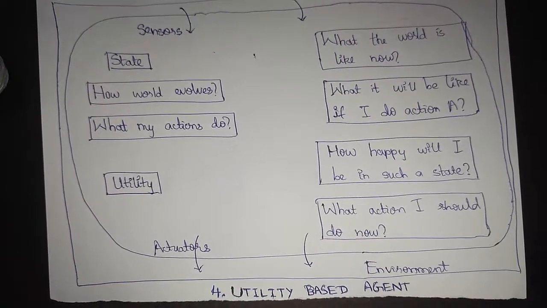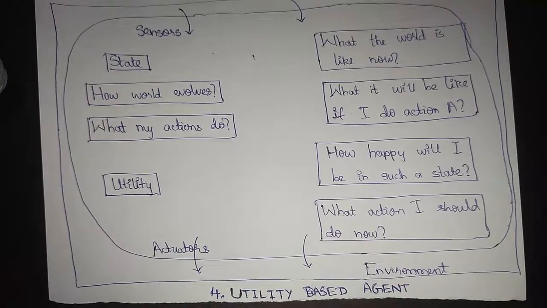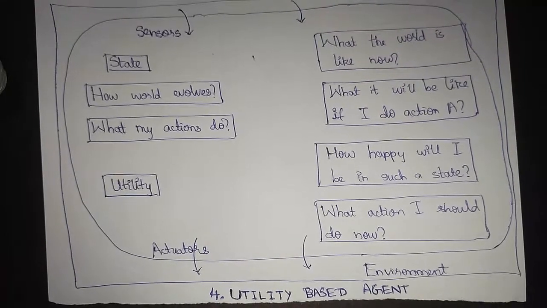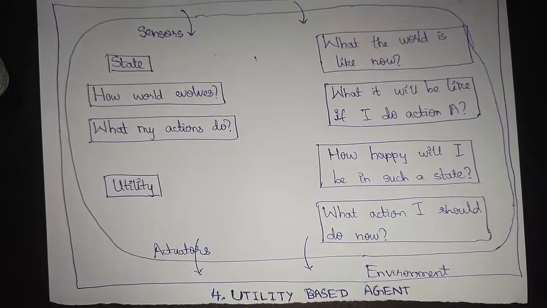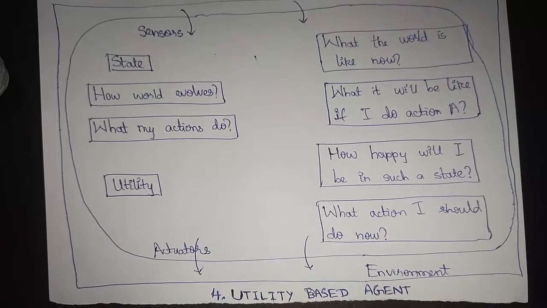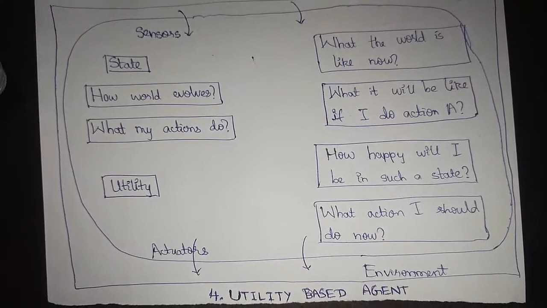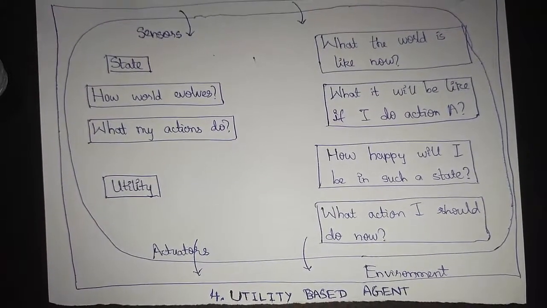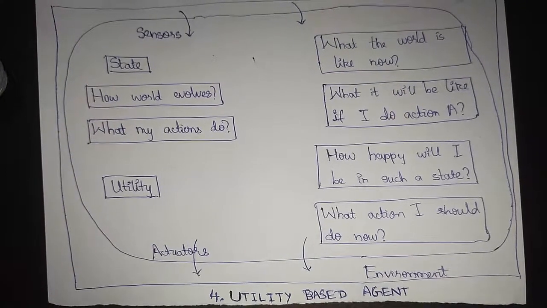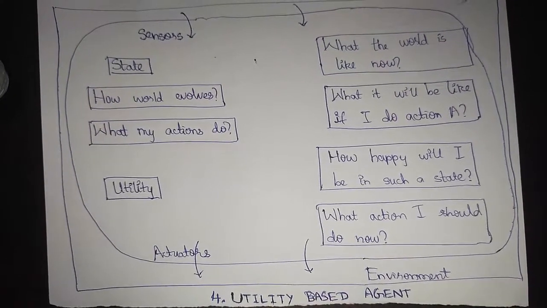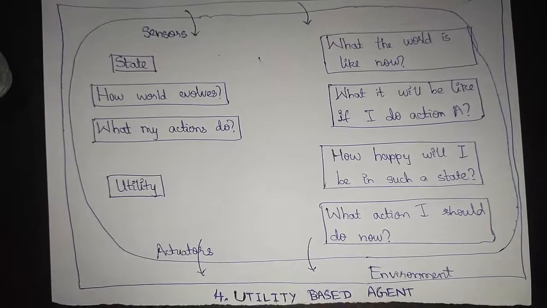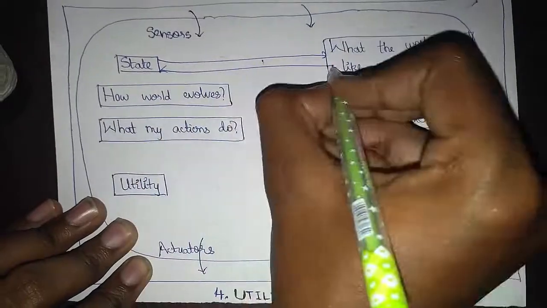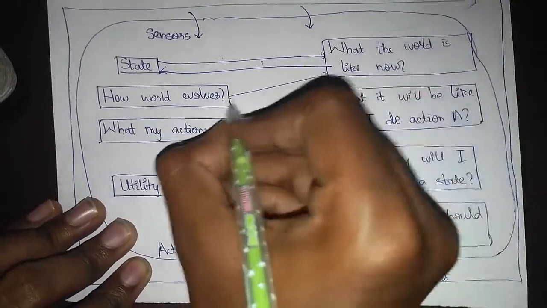So what's happening here is that the only difference between the utility based agent and the goal based agent is that, if we are in a goal state, how satisfied or happy we would be. That's the only difference. I'll be showing the mapping first, and then I'll discuss the difference. So first let me map it carefully.